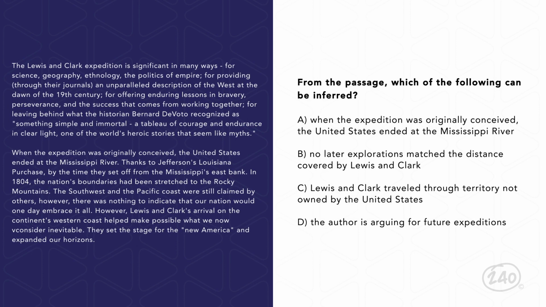Remember that an inference is a logic jump. The passage states that the Southwest and the Pacific coast were still claimed by others, and Lewis and Clark's arrival on the continent's western coast. This text evidence indicates that while the United States did not control the area on the western coast, Lewis and Clark made it there. Therefore, they must have traveled through territory owned by others. The other choices are too narrow in focus or beyond the scope.